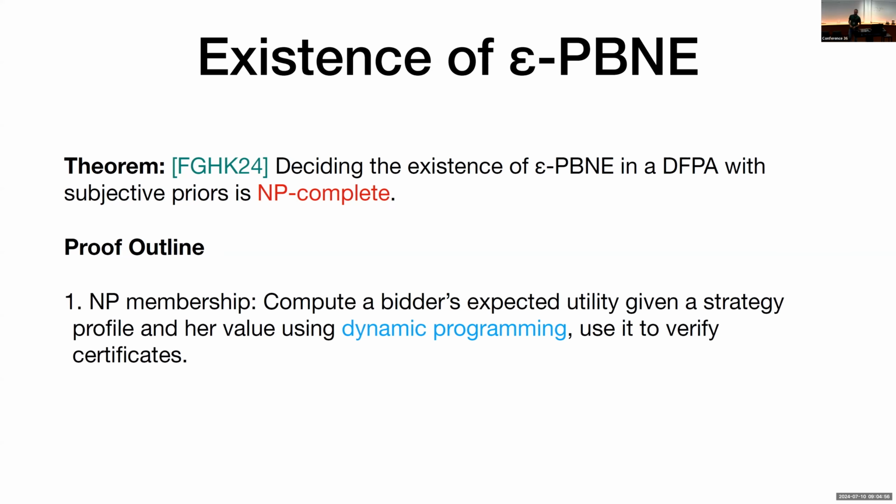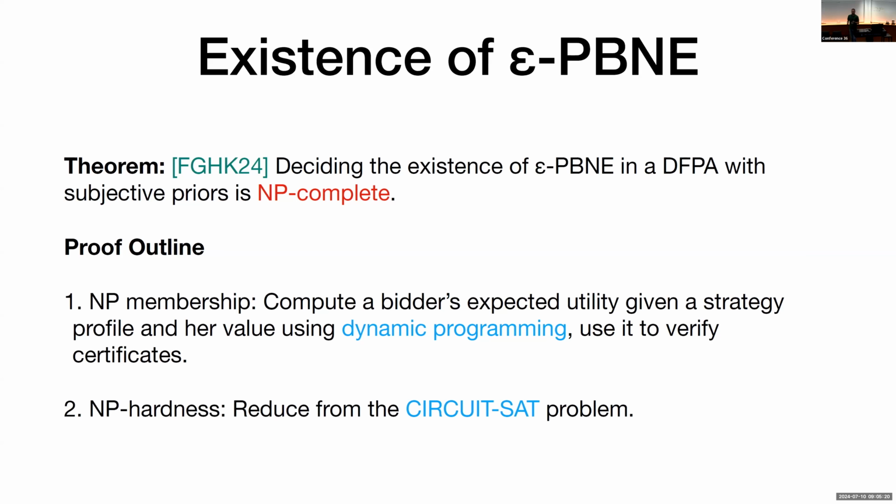So in this case, not even NP membership is trivial. This is because in computing a bidder's expected utility, there is this idea of quantifying over the values that the others can have. If we just naively write down the expression, this is not efficiently computable. But we do present a dynamic programming algorithm that does that and can then verify certificates. So this puts the problem in NP. And for the NP-hardness, we provide a reduction from the circuit satisfiability problem.